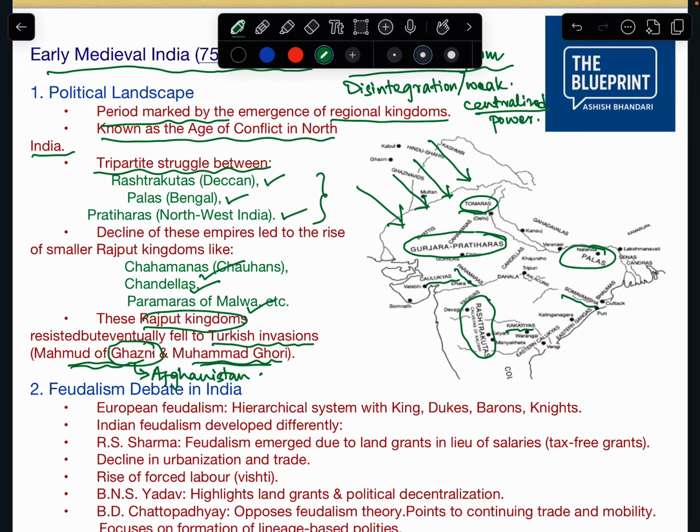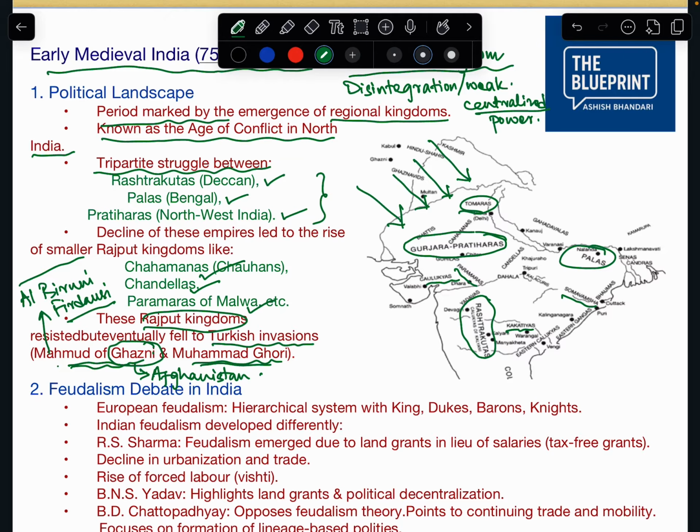In the period of Mahmud of Ghazni, we had important writers like Al-Biruni and Firdausi in his court. We have to remember these names, because questions can be asked: Al-Biruni belonged to which period or which kingdom?